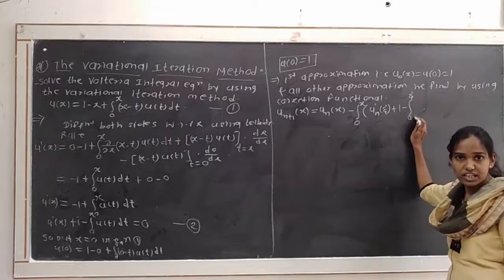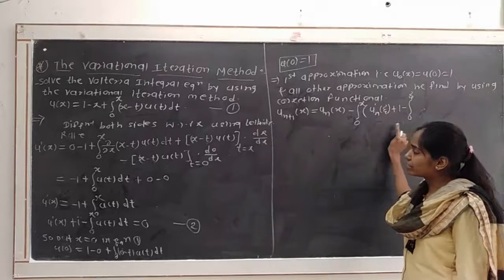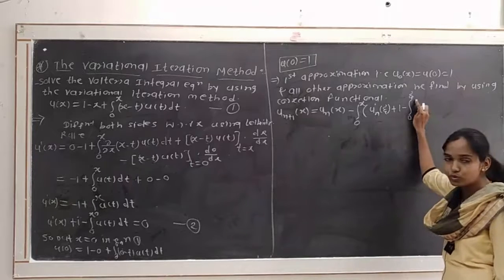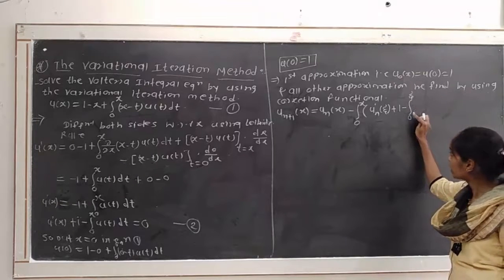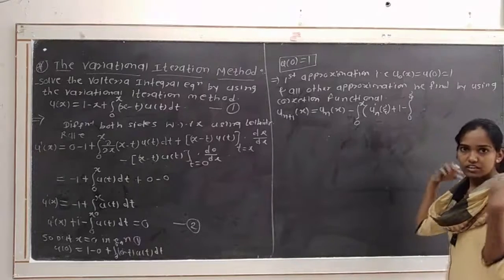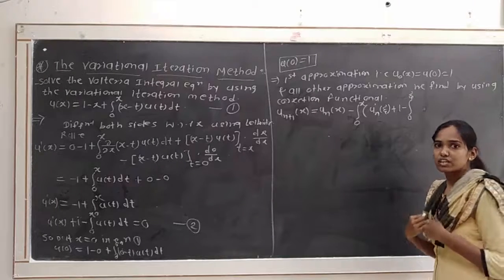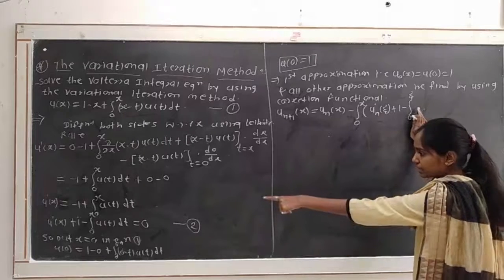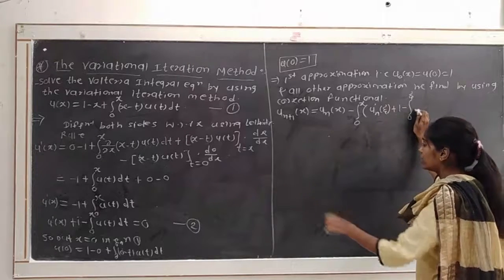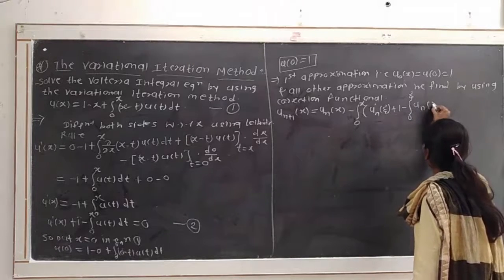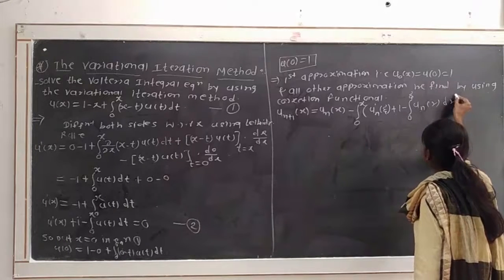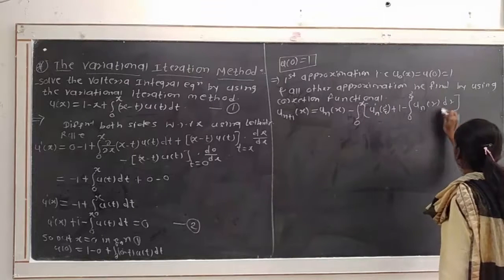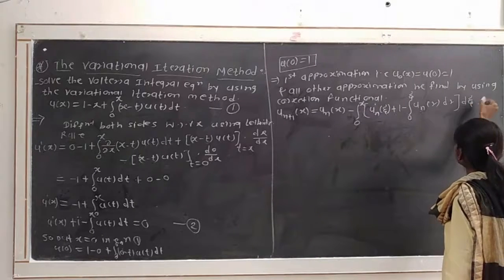Okay, so the only change in the correction functional between Volterra and Fredholm is that here we take integration from 0 to xi. In Fredholm we take integration from a to b, that is, with respect to the given limits. So 0 to xi, then in bracket the kernel will be 1 here, and un of r dr. Okay, so bracket complete, here write the square bracket un of r dr into d xi.